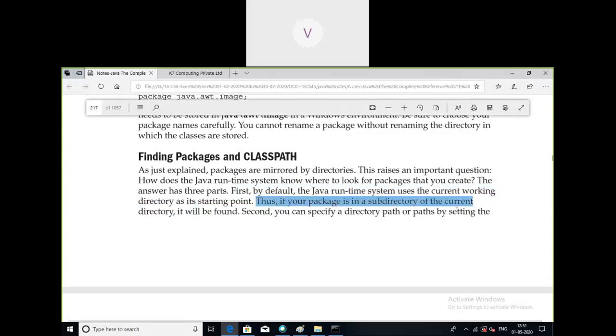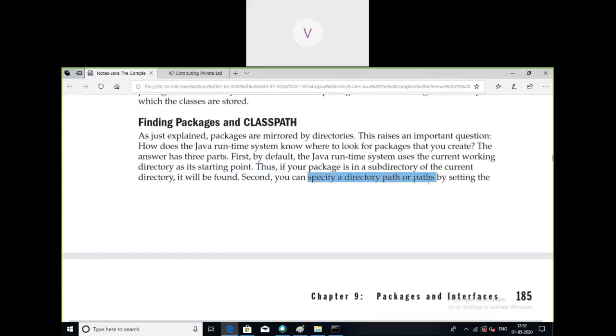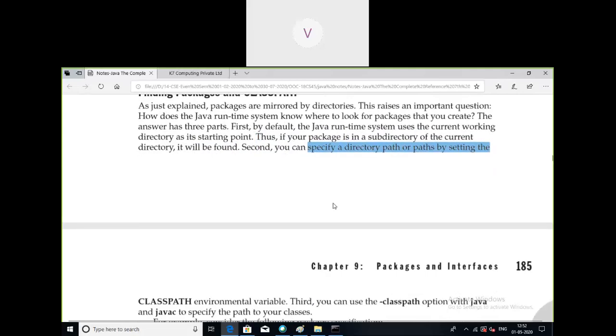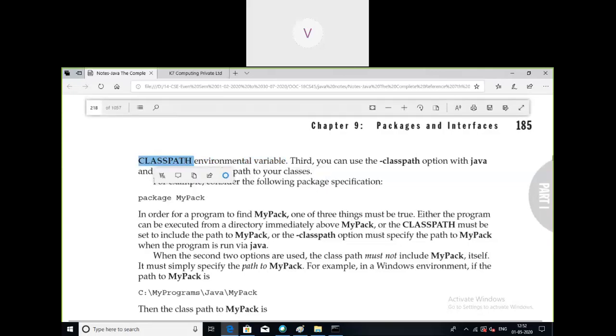Thus, if your package is a subdirectory of the current directory, it will be found easily. The second way is to specify the directory path or paths by setting the class path environment variable. So we can set the class path. There is another option. If you don't want to go to the bin folder for compiling and executing the programs, there is an option to specify the class path. So environment variables, how we'll be setting.